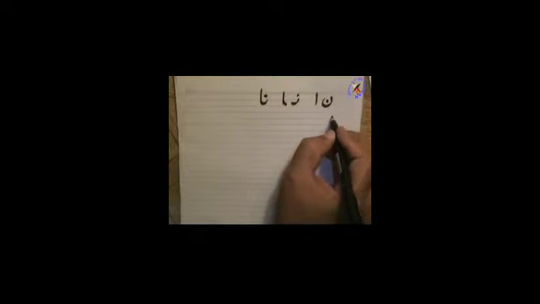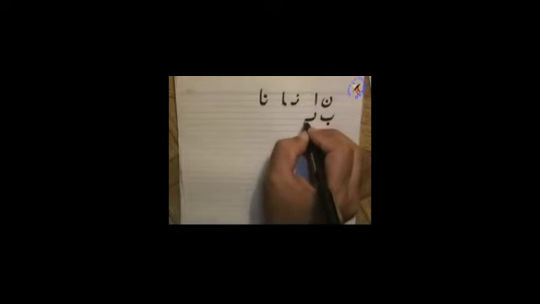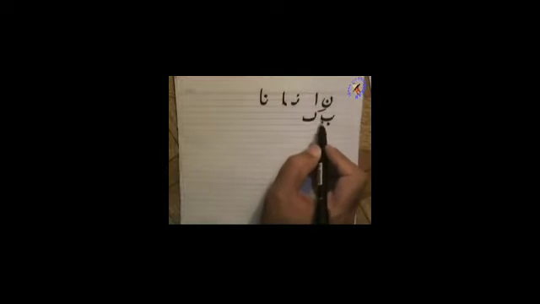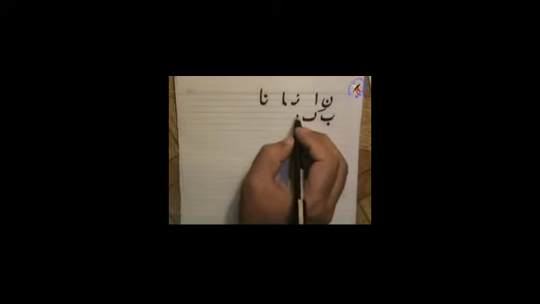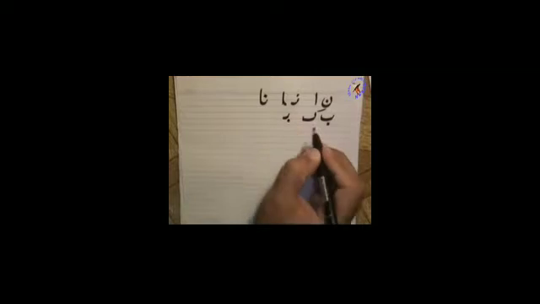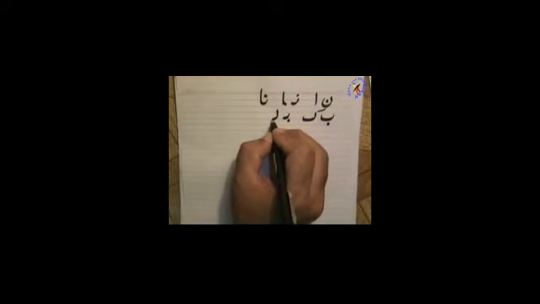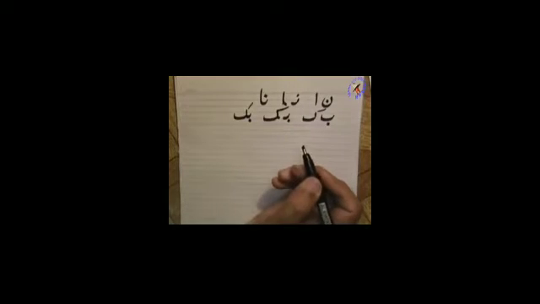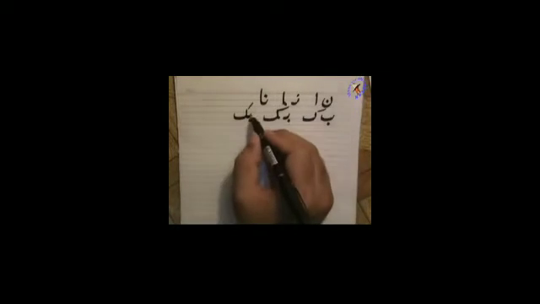Similarly, we have one letter Be and one letter Kaf. Be and Kaf both are connectors, so we can make them Bak, Be Kaf Bak. This is the initial position of Be and this is the final position of Kaf. With one connector here, it will be written like this, Be Kaf Bak. If we use Pesh here, it will become Book.